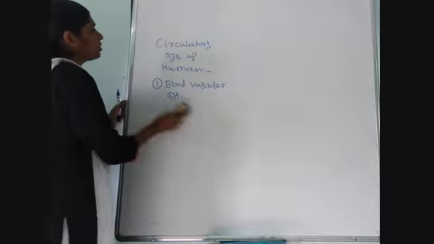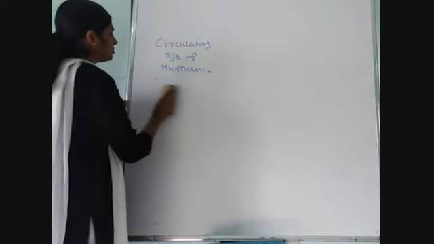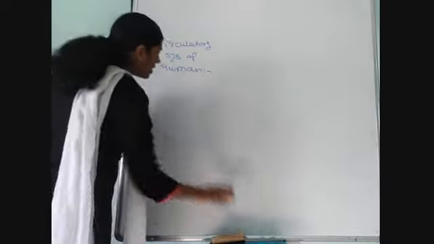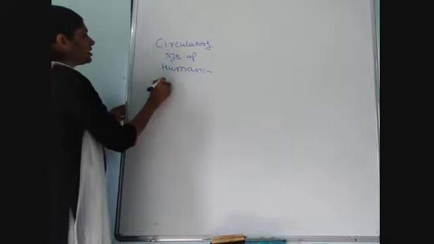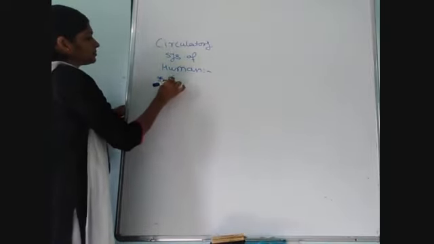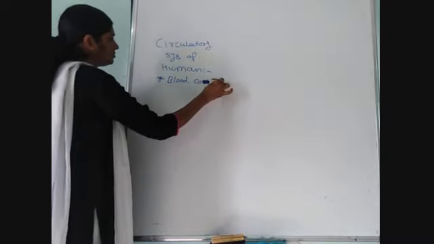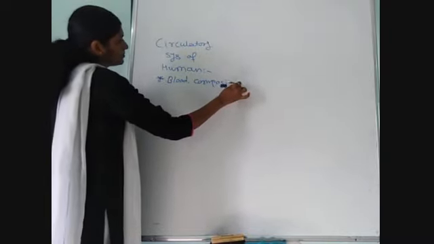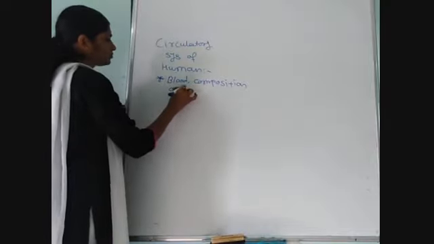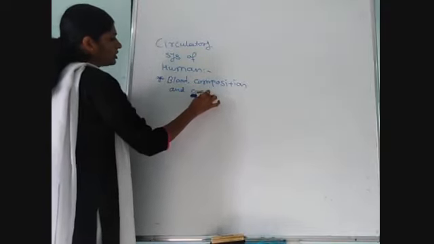Next, we have to study about blood composition and coagulation. Next point, that is blood composition and coagulation.